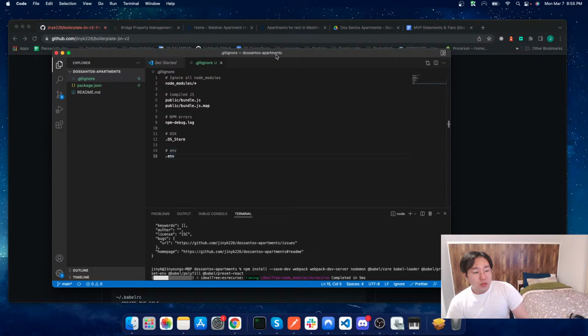So git commit -m updated README, removed CSS loader. I believe there's some other CSS thing that I removed, but I'm not going to worry too much about that. So now I'll just say git push origin main.